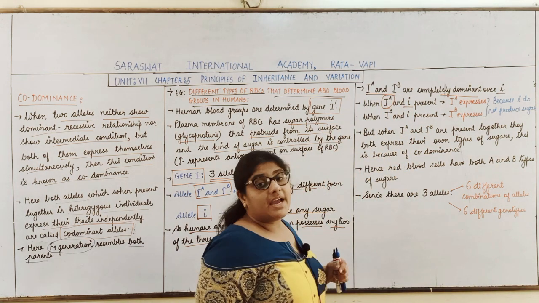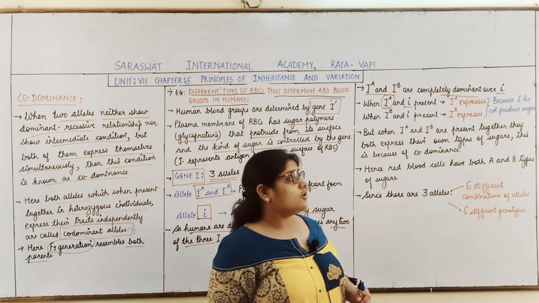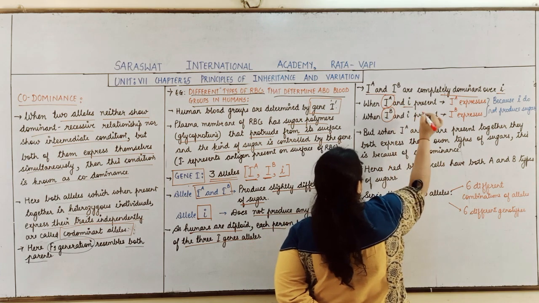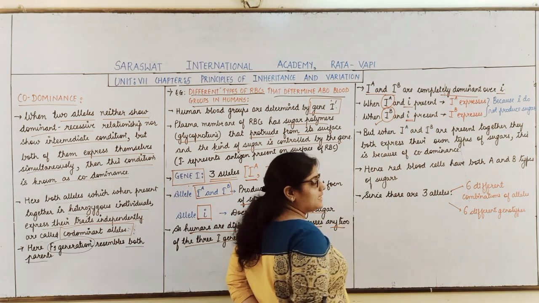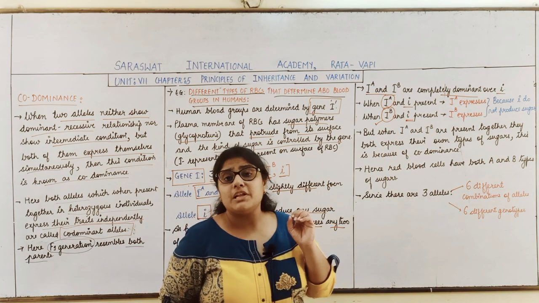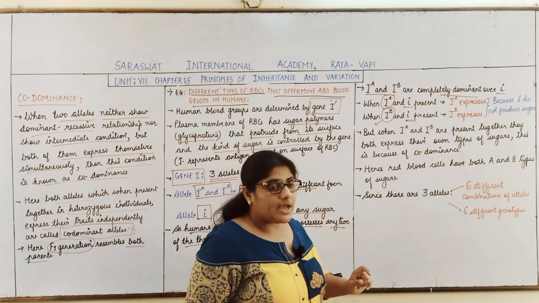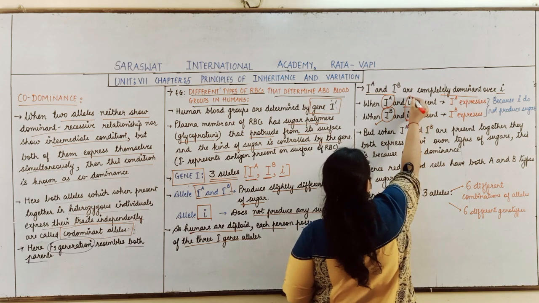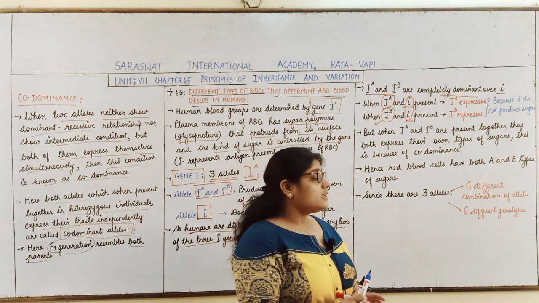The character of IA will be expressed. That is, there will be production of the sugar. Similarly, when IB and small i are present, who will express its character? IB will express its character, and there will be production of sugar. Why is this happening? Because the small i gene does not produce any sugar.